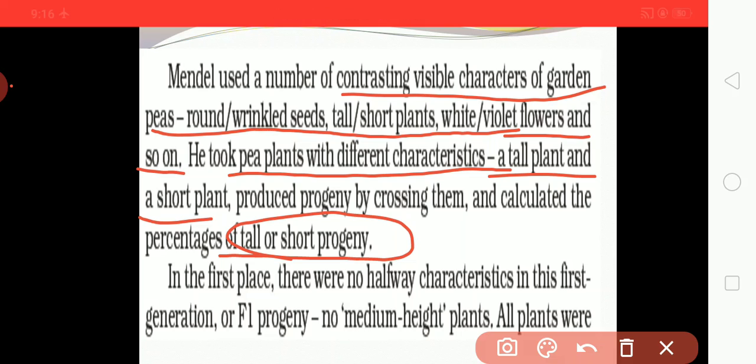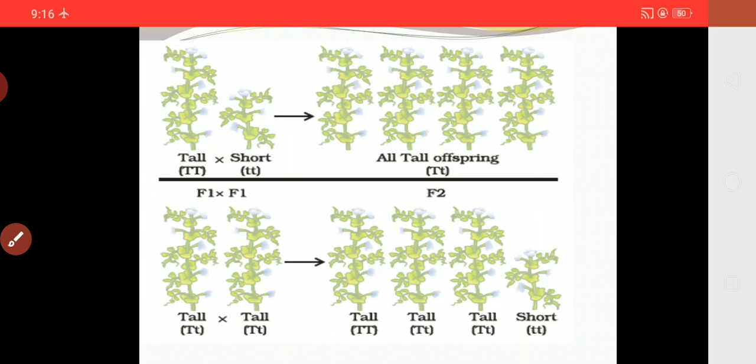In the first place, there were no half characteristics in the first generation, the F1 progeny. There was no medium height plant; all plants were tall.